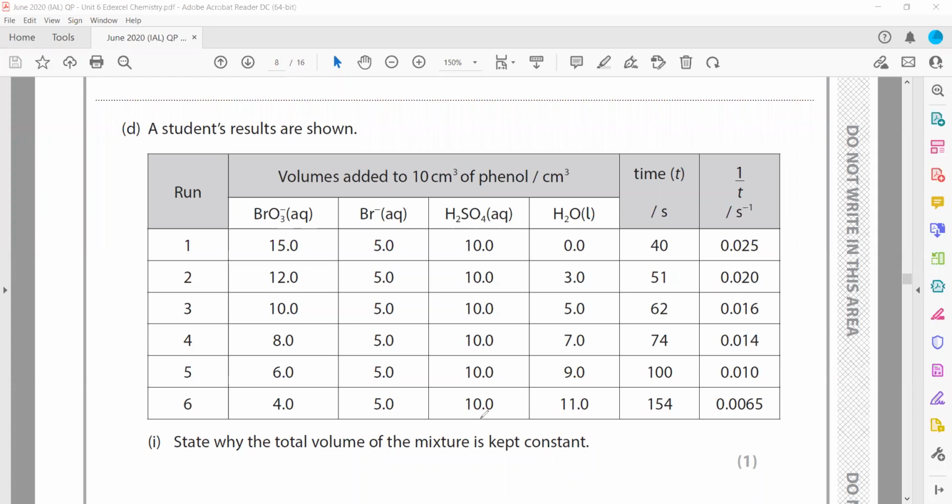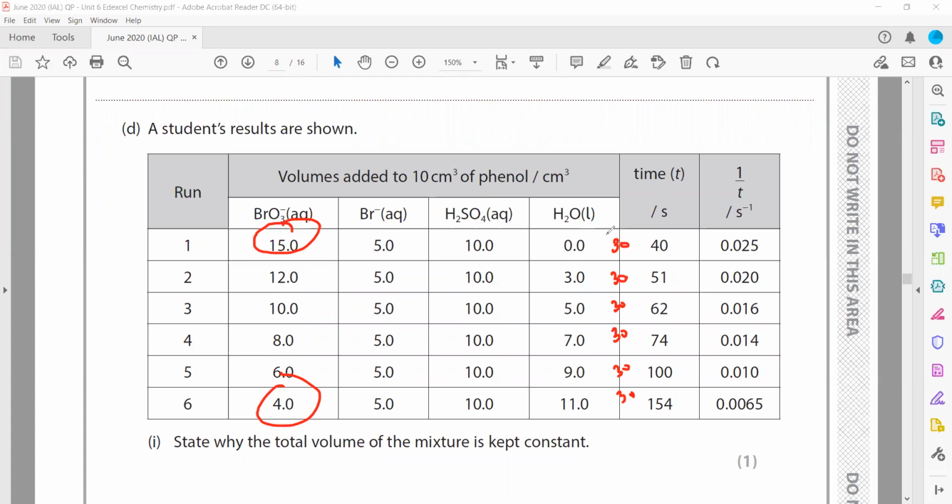The idea is that concentration is proportional to volume for each solution. The total volume here is 30, and here it is 30; all have a total volume of 30. But when I compare the proportions, in this solution we mix 15 cm cubed of bromate, and in the last one we use 4 cm cubed of bromate.